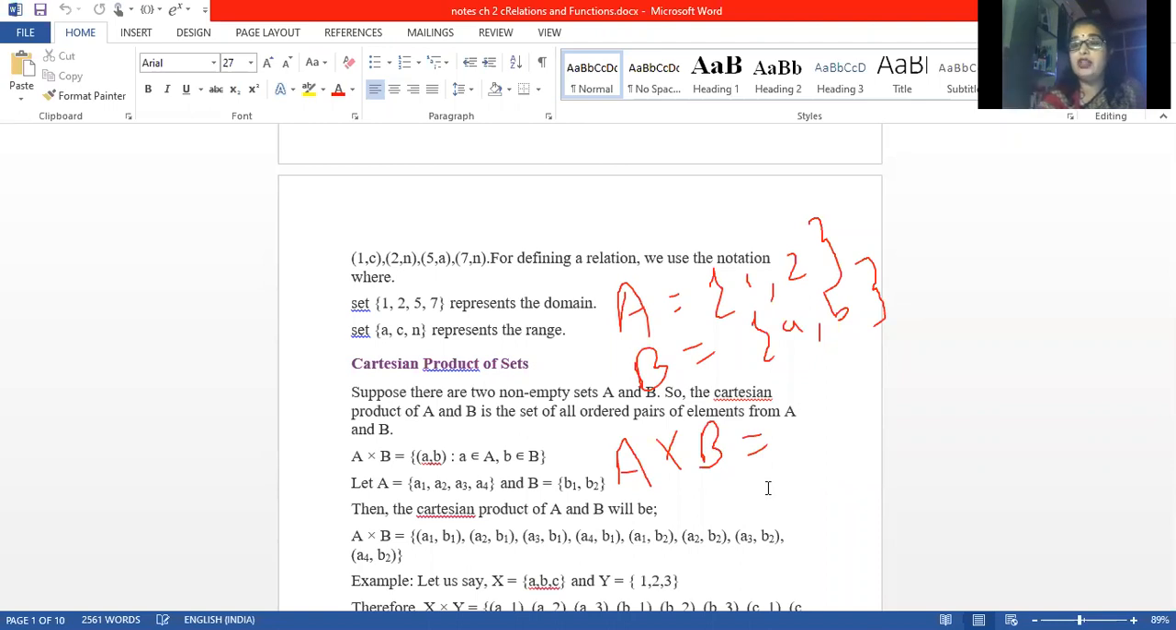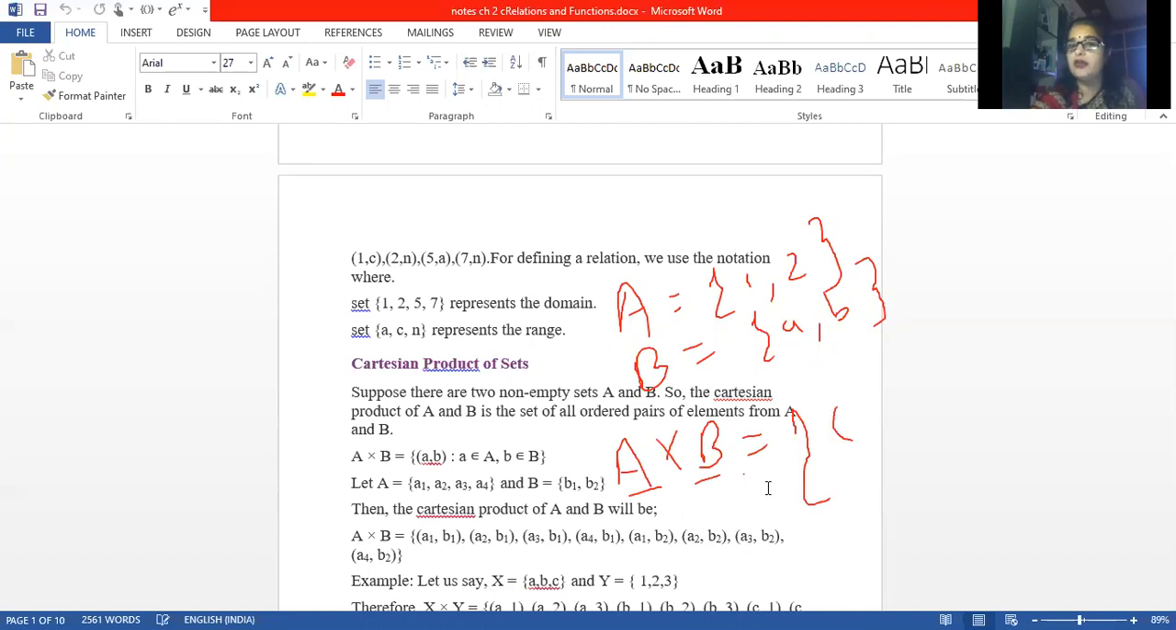Now, we are having two sets, so we will not have one element. We will have ordered pairs, one from set A, one from set B. We'll have one element from set A and the other element from set B, just like this. We'll have the ordered pairs (a, b). Again, we always denote the set inside curly brackets. So inside this, we will write the ordered pairs.